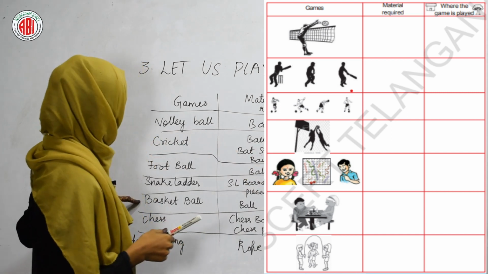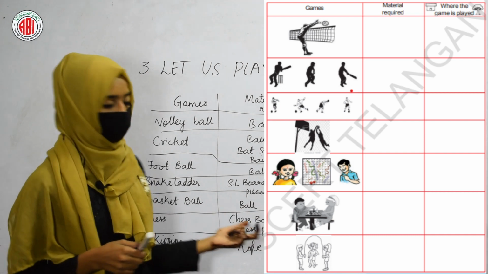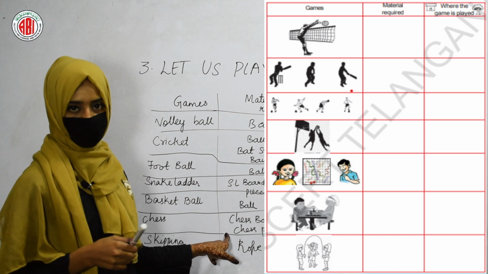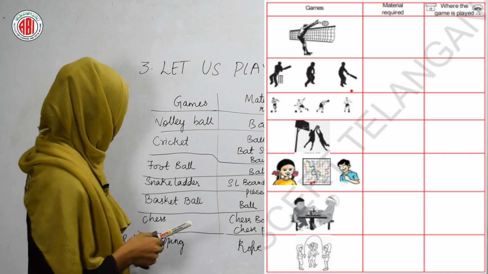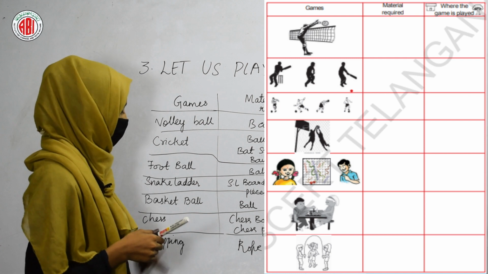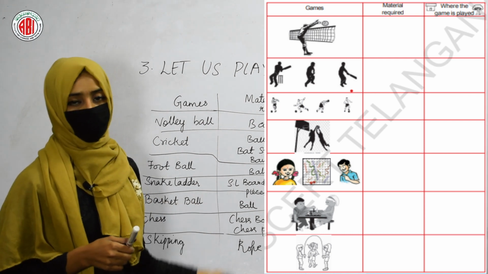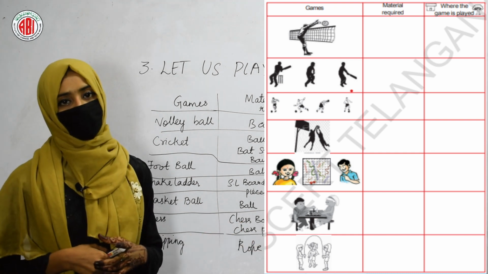Okay, next one is basketball. We need a ball to play basketball, and it can be played in the ground. The next one is chess. We need a chess board and chess pieces to play the game chess, and it can be played at home. And the last one is rope skipping. We need a rope to play the game rope skipping, and it can also be played at home.